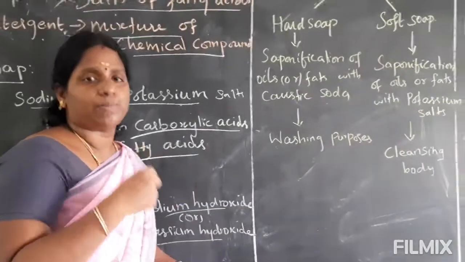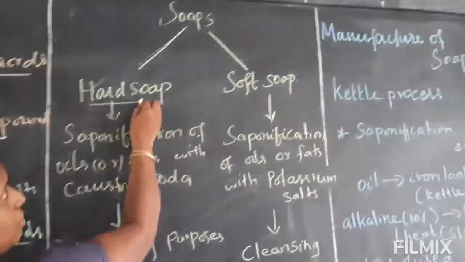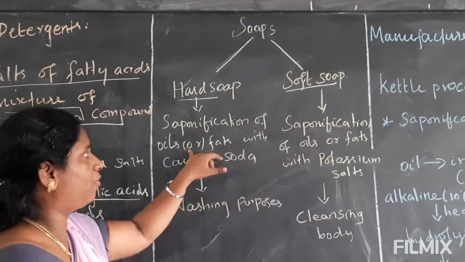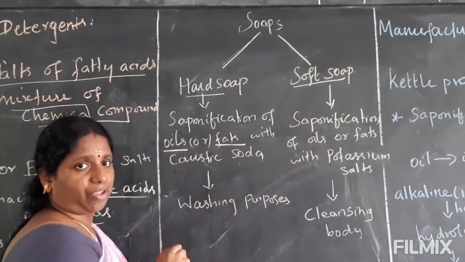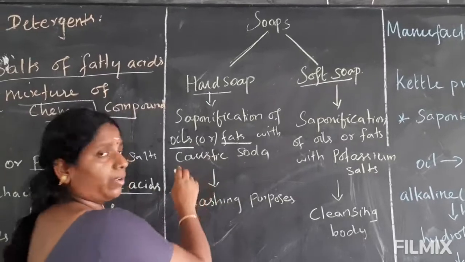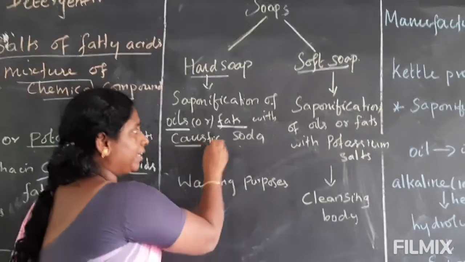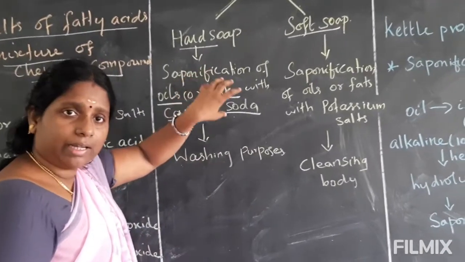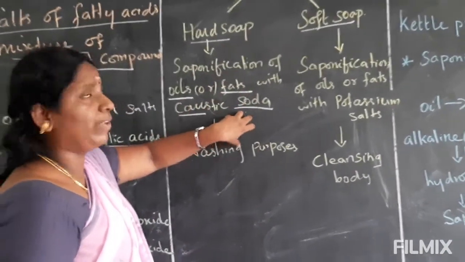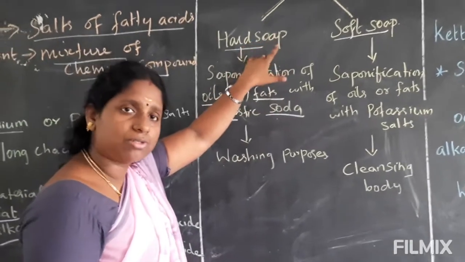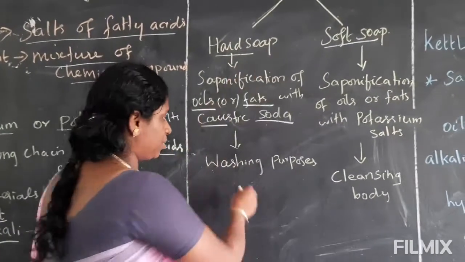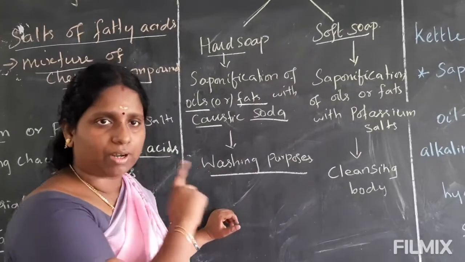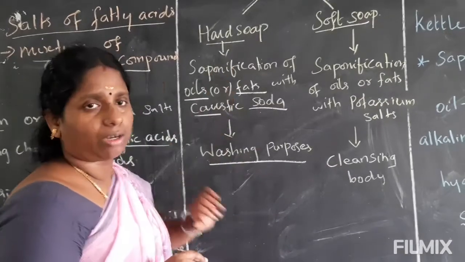What are the two types of soap? One is hard soap, another one is soft soap. Hard soap is the saponification of oil or fats with what alkali? Caustic soda. So oil mixed with caustic soda, we get the hard soap. This hard soap is used for washing purposes, not bathing purposes. Only for washing purposes we use this hard soap.